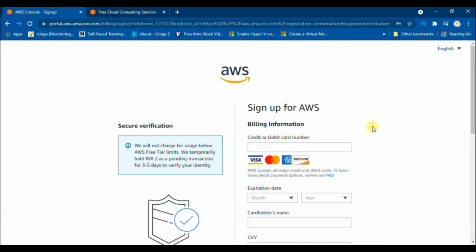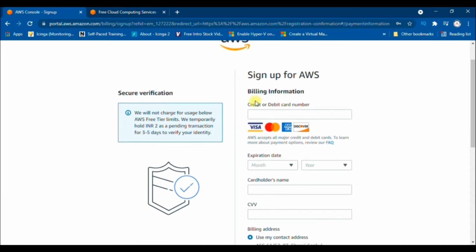Now we are on the third page. We'll provide the billing information like credit or debit card number. Don't worry, it will not charge because it is a completely free account for 12 months. It will only deduct 2 INR and will hold it for 3 to 5 days to verify the account. Then it will refund to the same account. I am providing here credit card information.